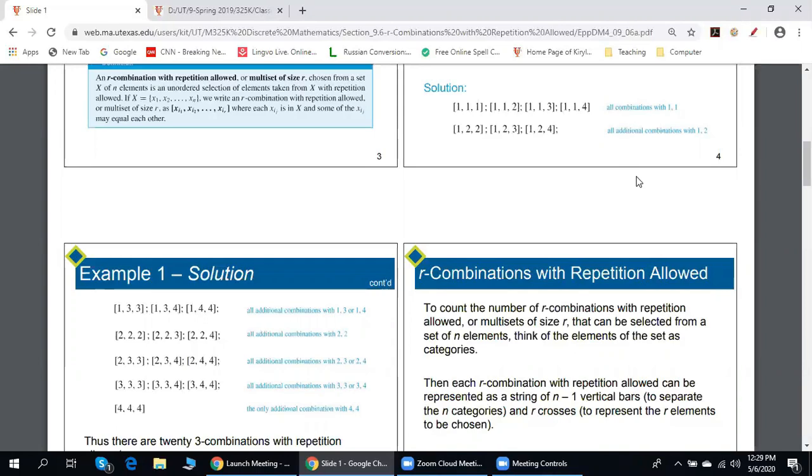How to find the number of R combinations with repetitions allowed? Would it be your n elements in the set raised to the R power of R combinations? So we raise n to R. Is this your answer?